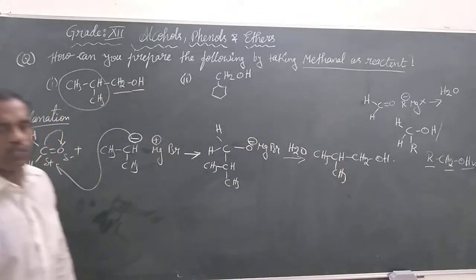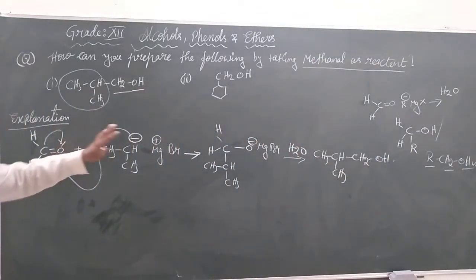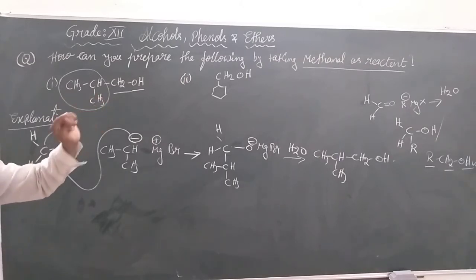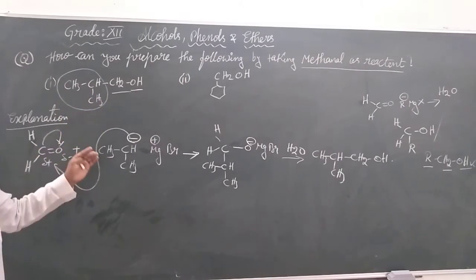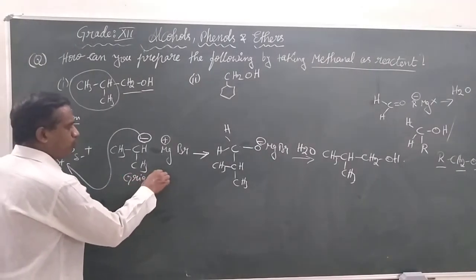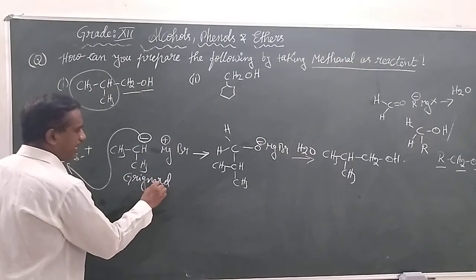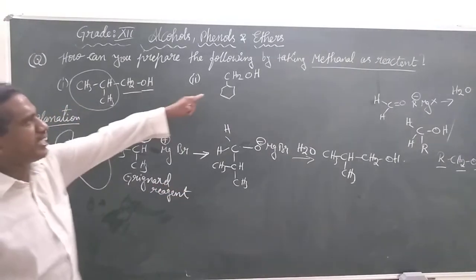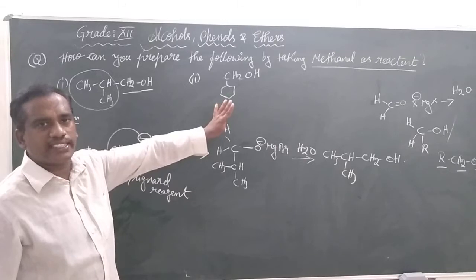Now I hope you got the point. That is, whatever product it may be, first you must understand what is the reactant and what will be the Grignard reagent alkyl group. Now let us take up the next example. You must do the next example.